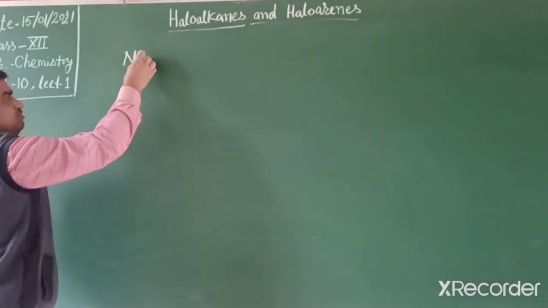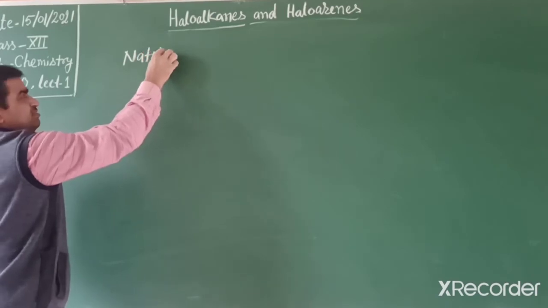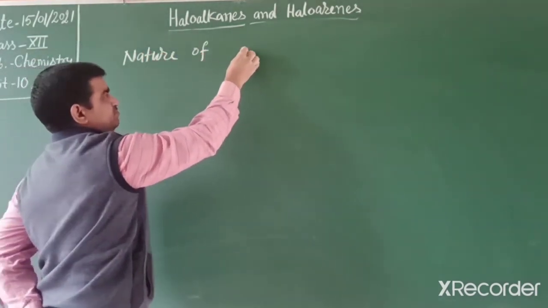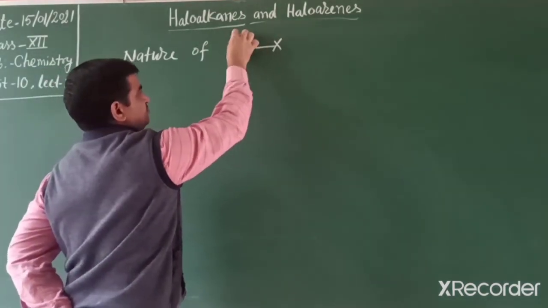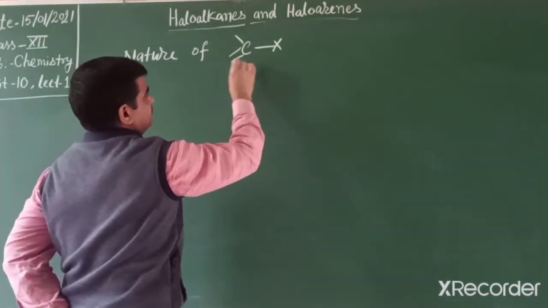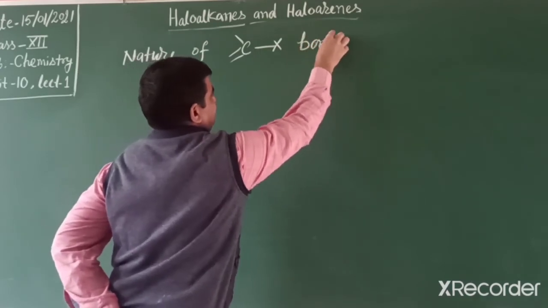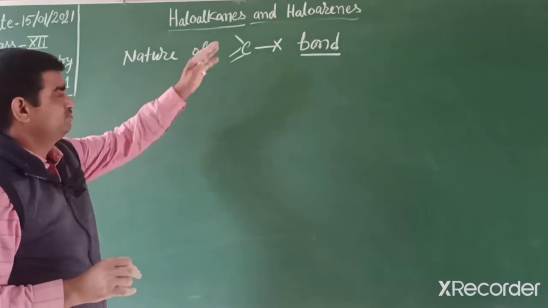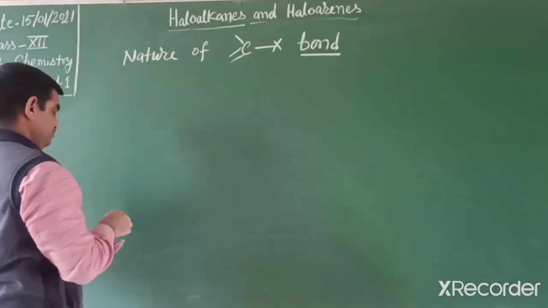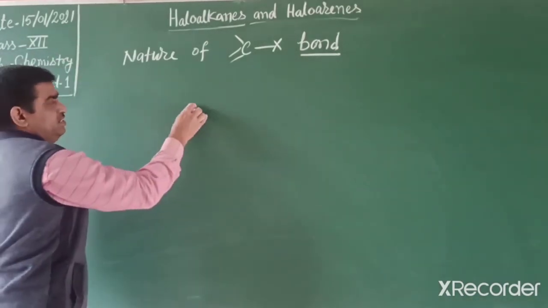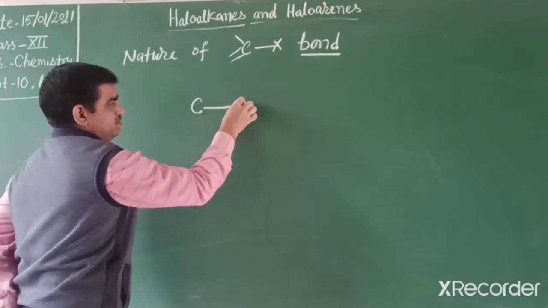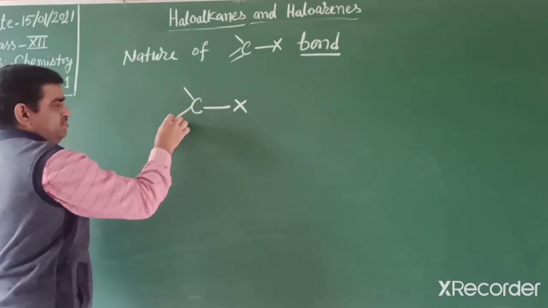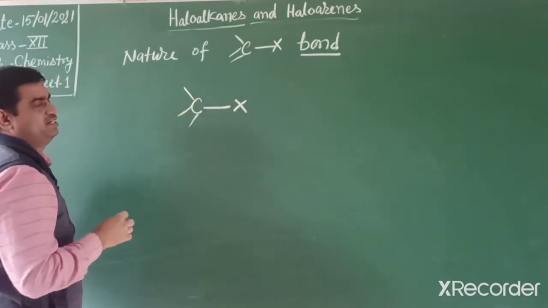The nature of the carbon-halogen bond. Students, what is the nature of haloalkanes? If we explain by hybridization, there are different types of hybridization.